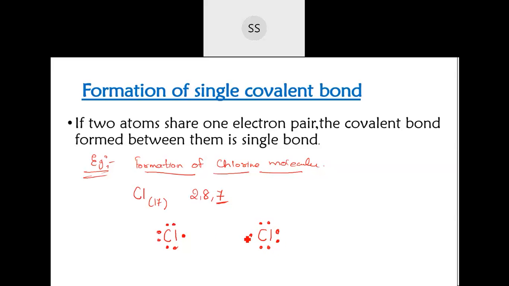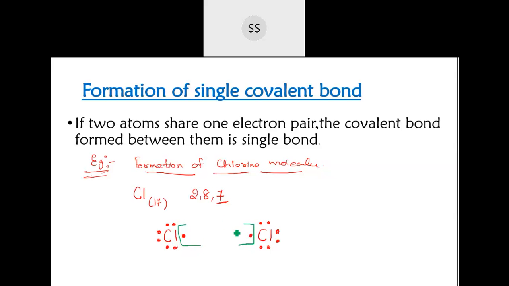Now check out how many electrons they require. Chlorine atoms already have 7 electrons. If they want to become stable, to copy the noble gas, they require 1 electron. So what these chlorine atoms are going to do is share 1 electron from each side. 1 electron is given by one chlorine atom and another electron will be given by the next chlorine atom.